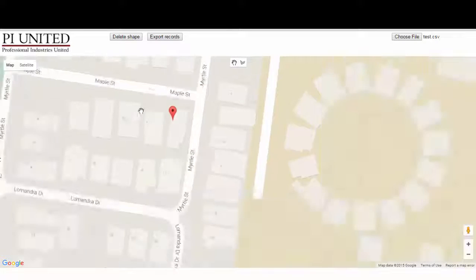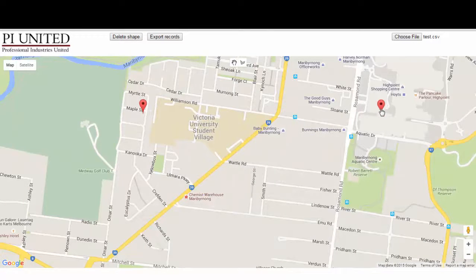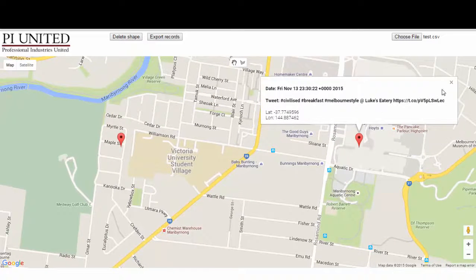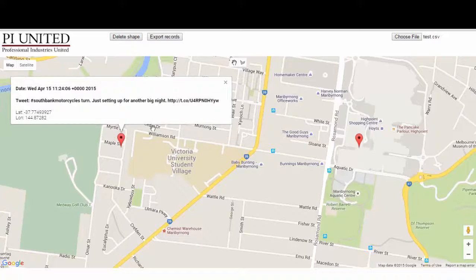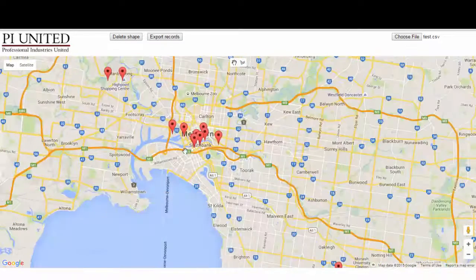So we know this person tweeted from this house on Wednesday, April 15th at 11:24 a.m. This could be their house. We've got a tweet from a shopping centre that's close by. If you read the tweet, it might give you some information as well. "Just setting up for another big night." So that could be that person's house.